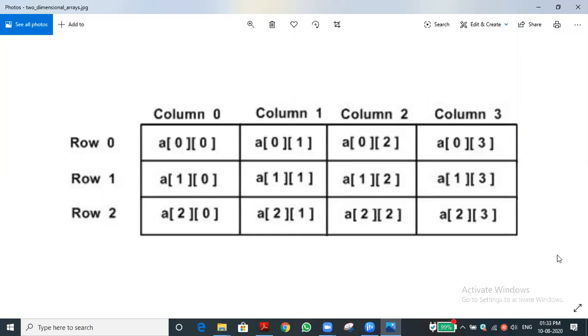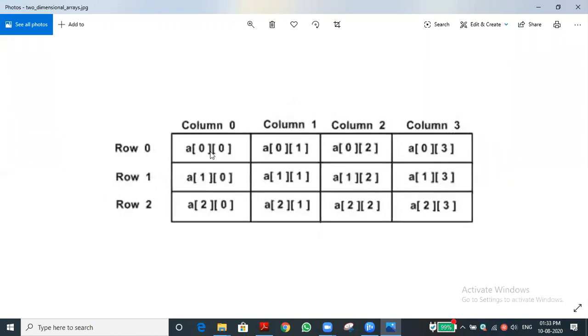Likewise, you are using the term array in math. What is an array? This is an array. It is a rectangular formatting or arrangement of data. Exactly, you said it at the right time. That is the matrix we are using. That's the same thing. Then you can understand easily. Okay, one minute.